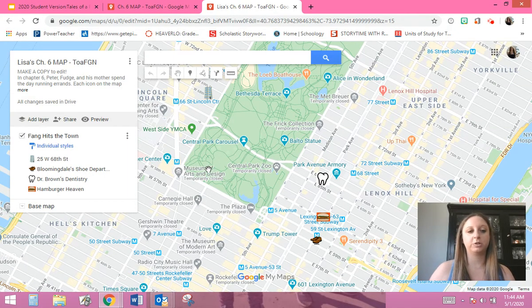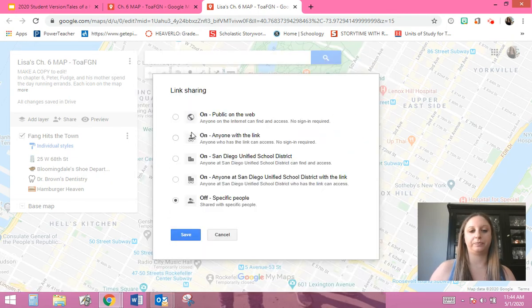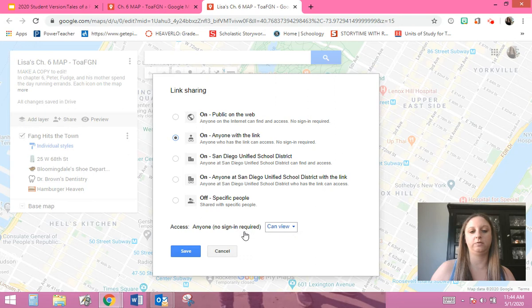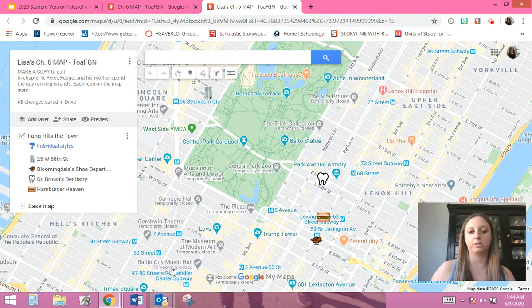The first thing I want you to do after you make your copy is to change the sharing privileges. Otherwise, we won't be able to see your map. So you're going to share it, and see right now only I can access it. What you're going to do is change it to say anyone with the link can view it, and then you hit save. Okay, and then you hit done.